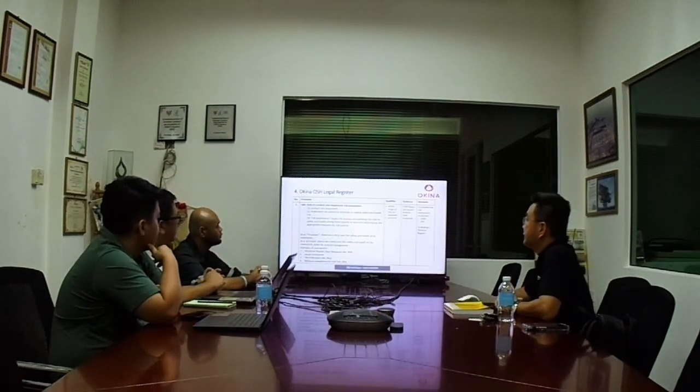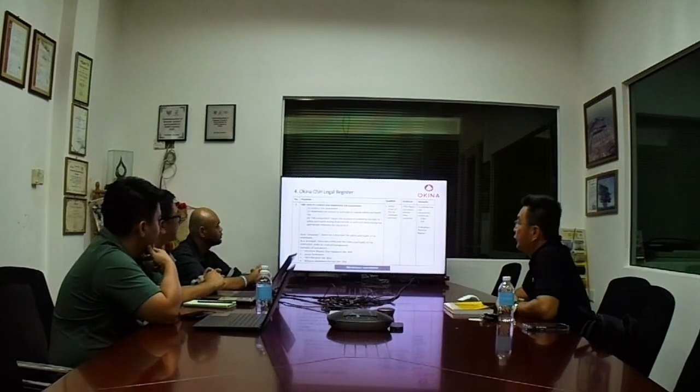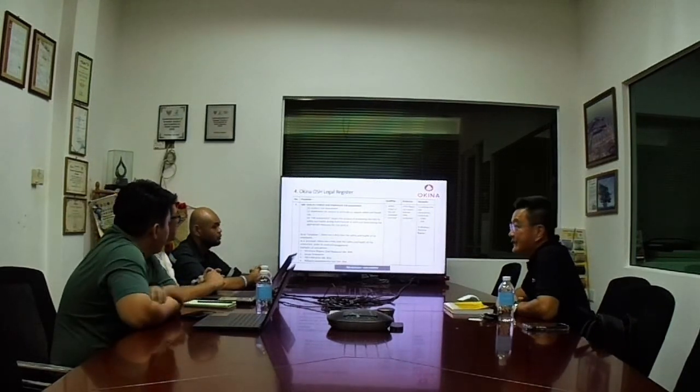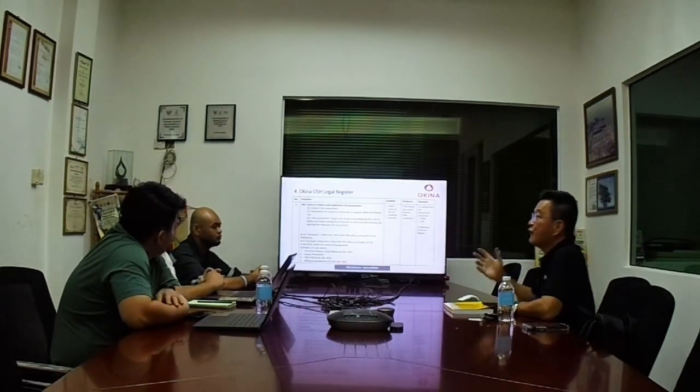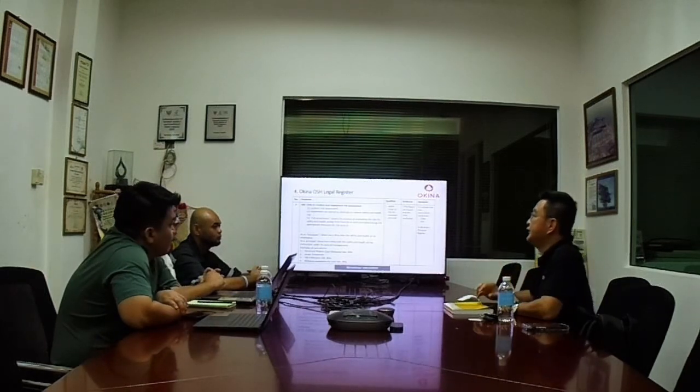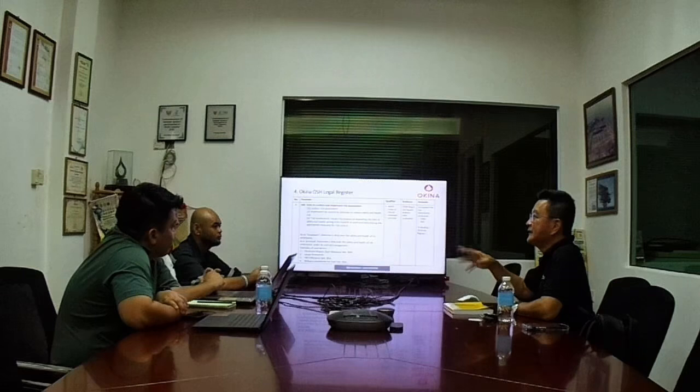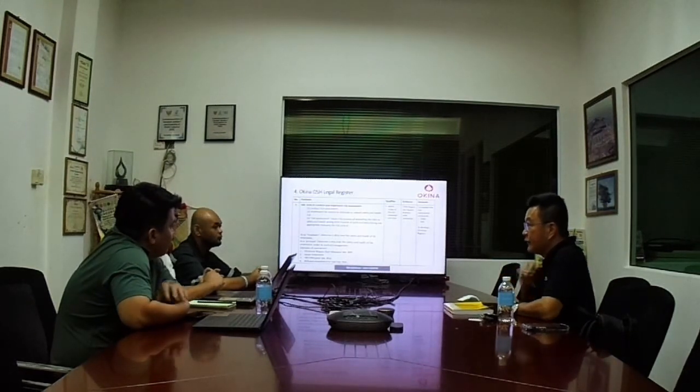Now it is a requirement by law. You need to conduct and implement risk assessment. Before, it was only in the general duties, the making of arrangements for the use of plant and system of work to make it safe. But now it's a requirement. It's very specific.